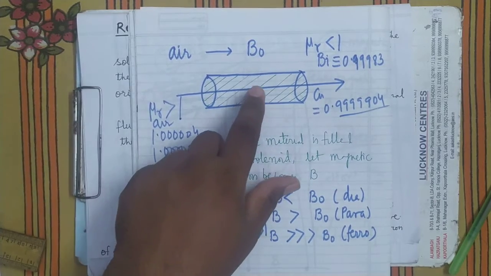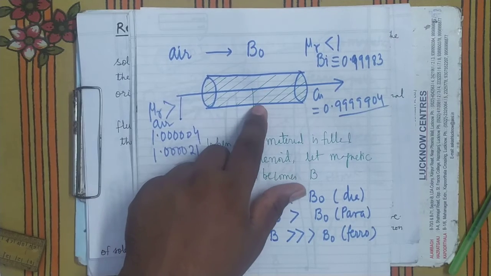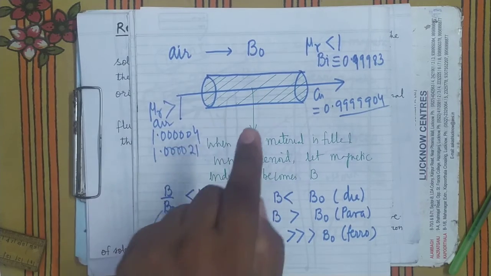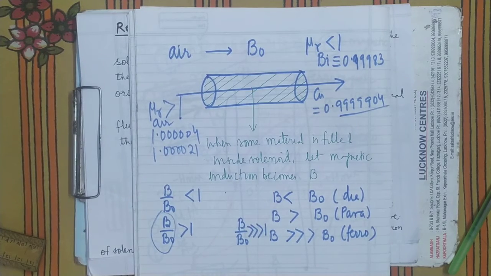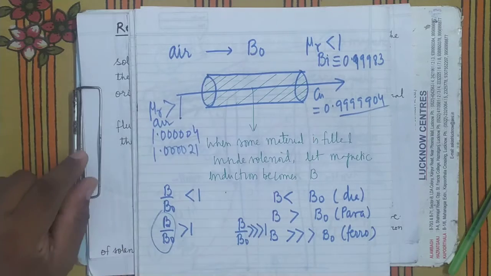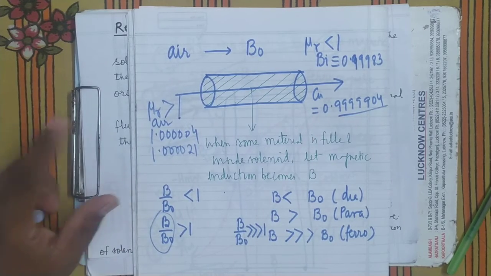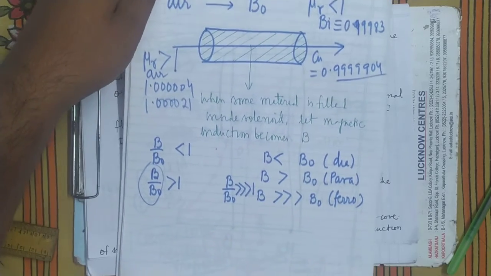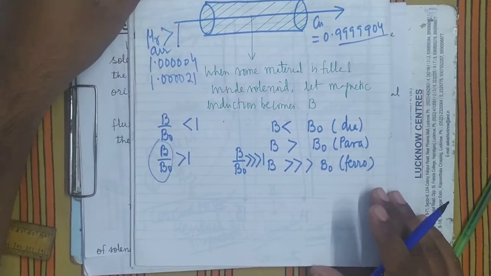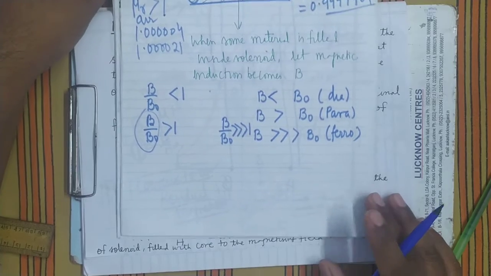In place of air, if you fill it with paramagnetic or diamagnetic material, there will be no significant change in the magnetic field inside the solenoid. B and B naught will be approximately the same. So that's why these materials don't have any practical utility, because their relative permeability is very small.